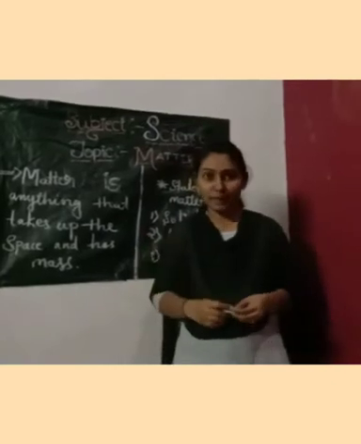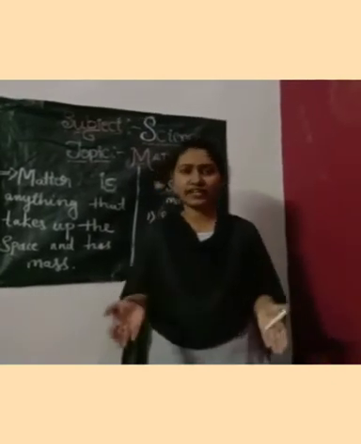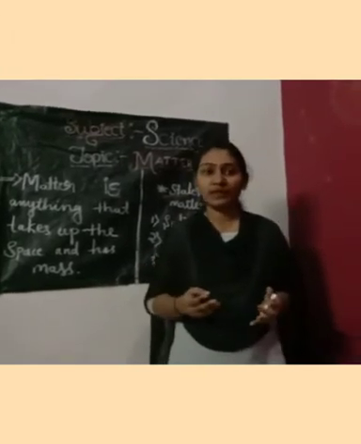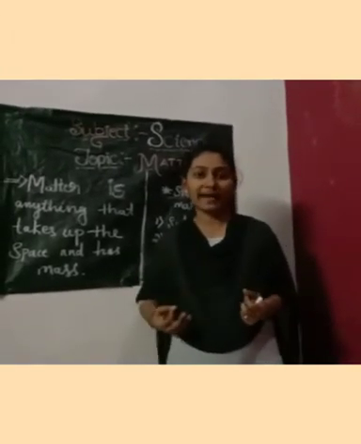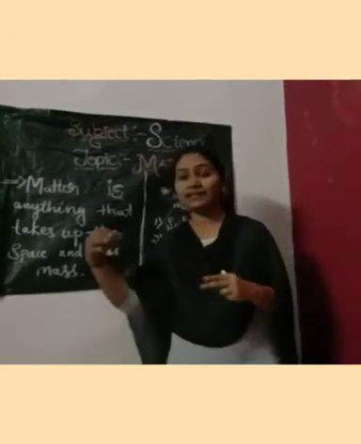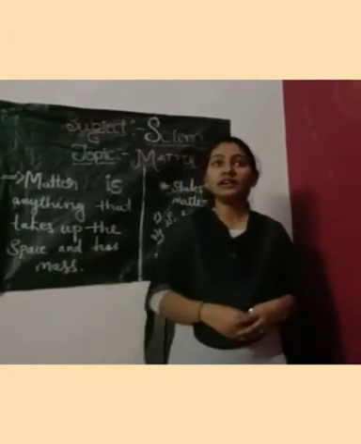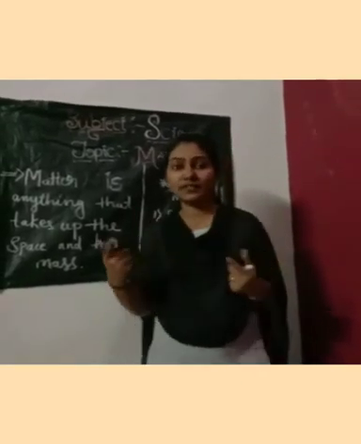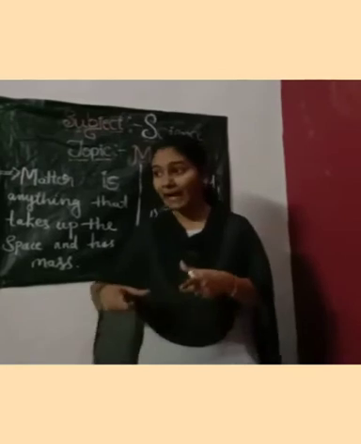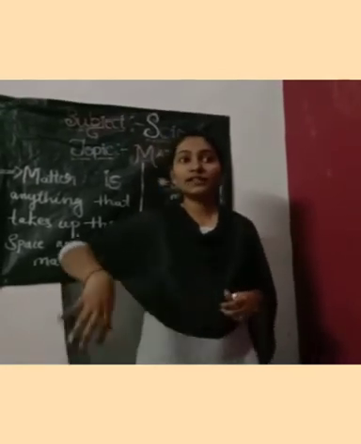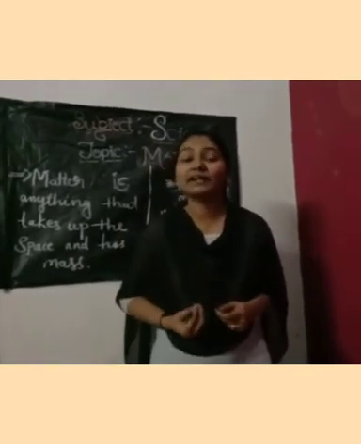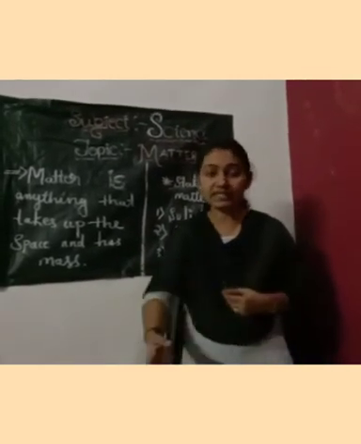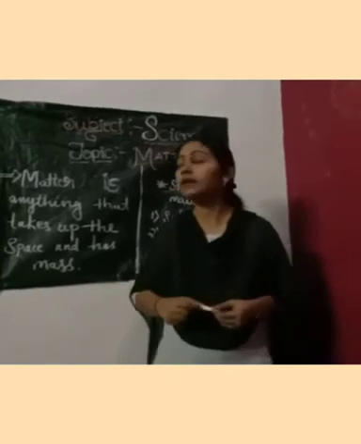So before going to the topic, have a look around you. If you are in your classroom, you are going to observe so many things such as bench, blackboard, your bag, your book, your lunch bag, friends, teacher, all. If you are at home, you are going to observe so many things such as refrigerator, television, sofa, chair, bed, everything. So all the things which are around us are made up of matter. Whatever things you take in the world, everything is made up of one or the other form of matter.